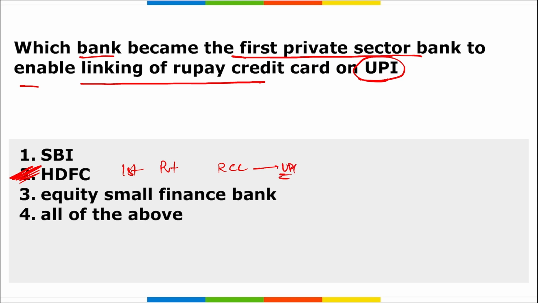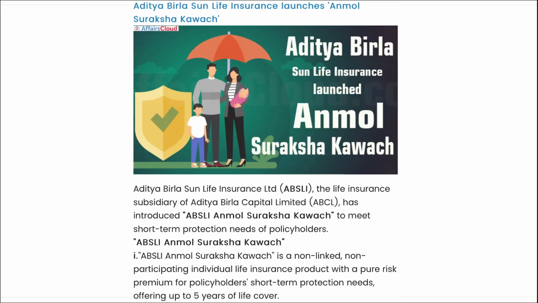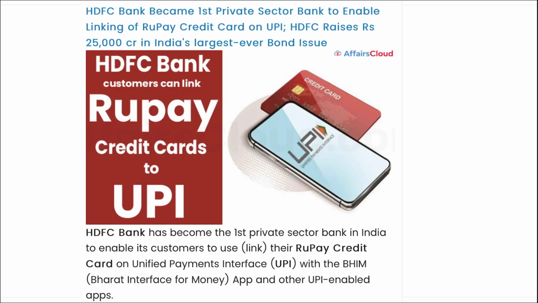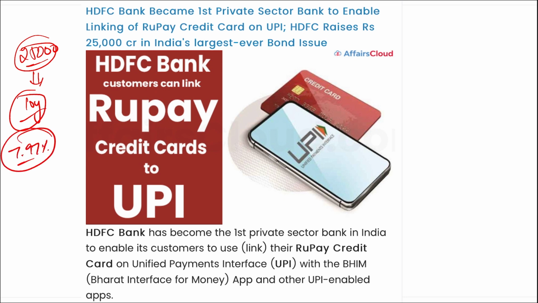Highly important. HDFC Bank became the first private sector bank to link RuPay credit card to UPI. Currently, UPI facilitates transactions by linking current accounts through debit cards, but now using the credit card also, payment can be done through the UPI facility. And remember, HDFC Bank has raised 25,000 crore rupees via issue of corporate bonds, and they issued these corporate bonds for 10 years, providing an interest of 9.79% on a private placement basis.